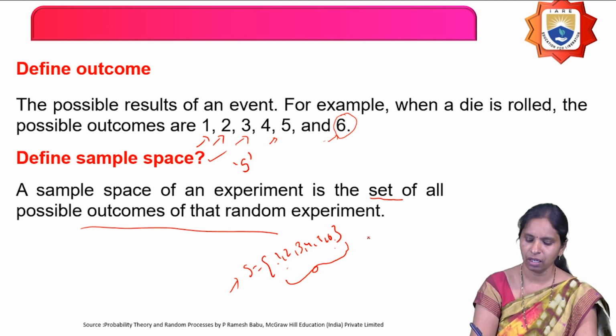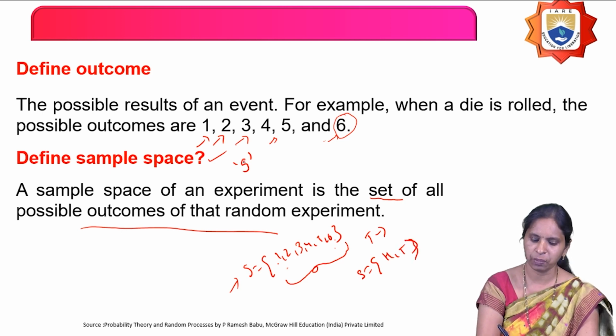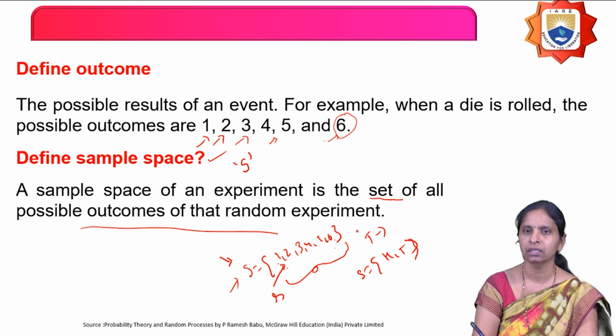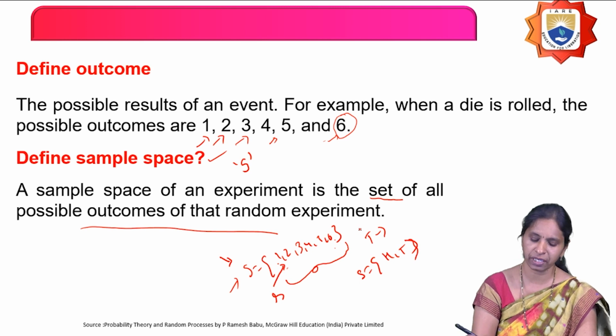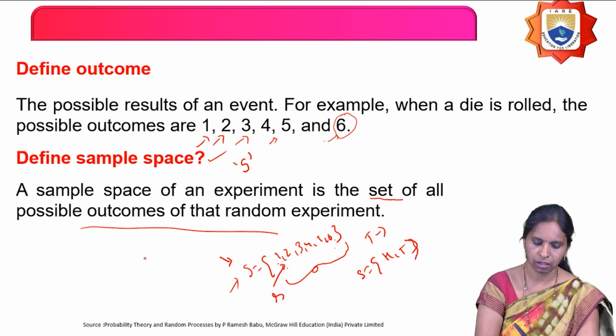Similarly, when I toss a coin, what is the sample space for that? Head, tail. The sample space is represented by the symbol capital S, and each element in the sample space is represented by small s. What does capital S represent? The sample space, nothing but the list of all the possible outcomes when the experiment has been conducted, and each element in the sample space is represented by small s.